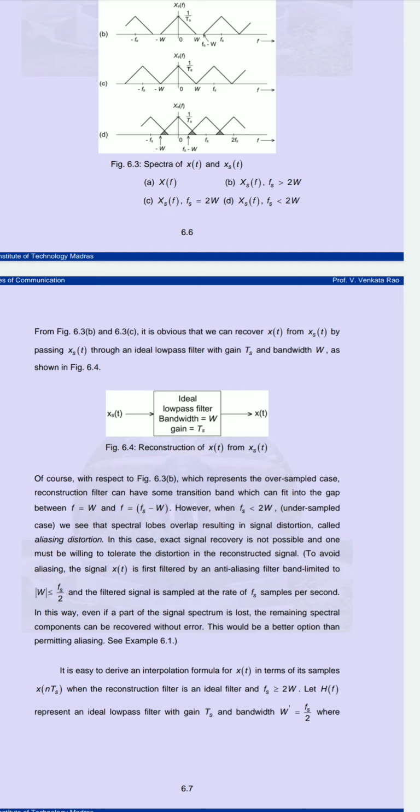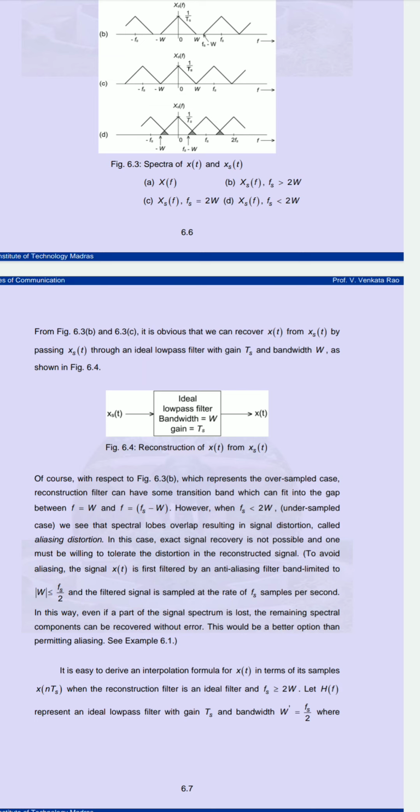It means we will get a frequency greater than 2W. So by using the anti-aliasing filter, if your filtered signal is sampled at the rate fs, we will get the signal, but some part of the signal spectrum is lost. So components can be recovered without error by using the anti-aliasing filter.